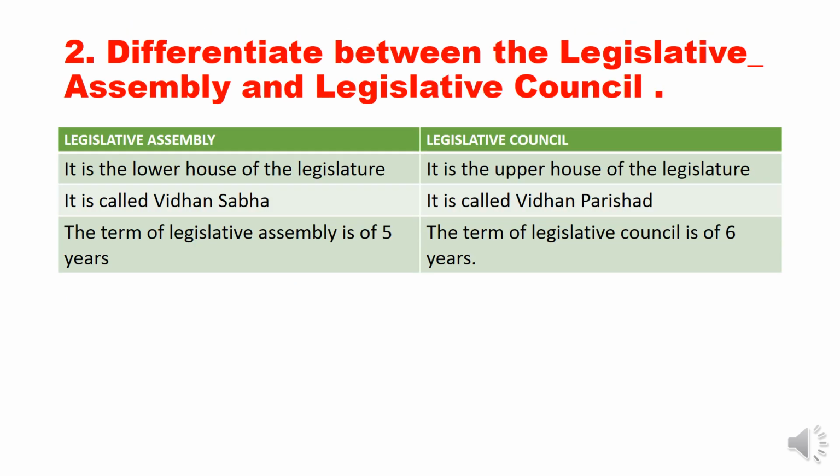Question number 2. Differentiate between the Legislative Assembly and Legislative Council. Legislative Assembly, it is the lower house of the legislature. Legislative Council, it is the upper house of the legislature. Assembly, it is called Vidhan Sabha. Legislative Council, it is called Vidhan Parishad. The term of Legislative Assembly is 5 years and the term of Legislative Council is 6 years.